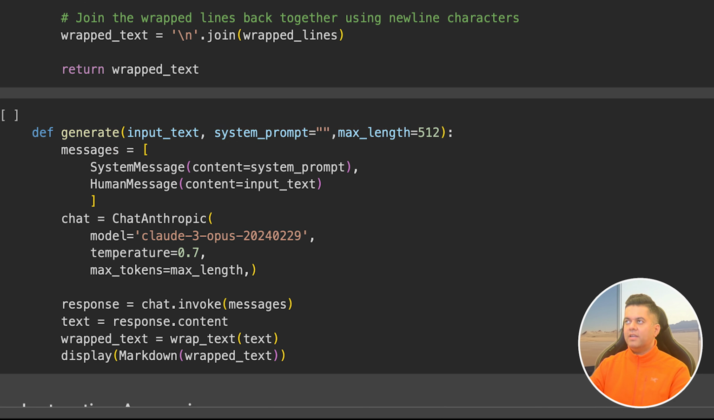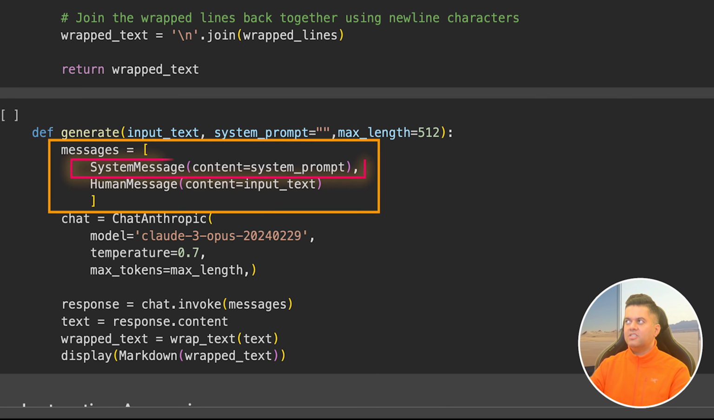Inside the function, we create our messages, which include the system message, which is equal to the system prompt that we'll receive in the function. The system prompt basically helps guide the output from the LLM by asking it to behave in a certain way. And the human message is the input text from the user to the LLM, or basically the prompt that the LLM is going to process.